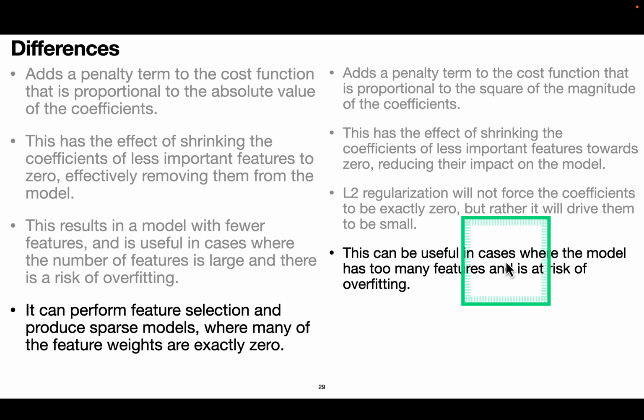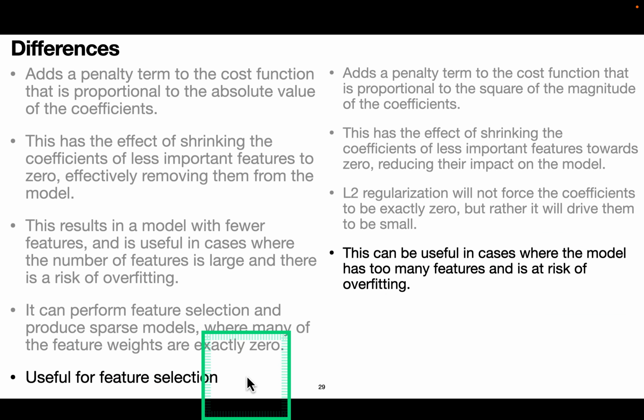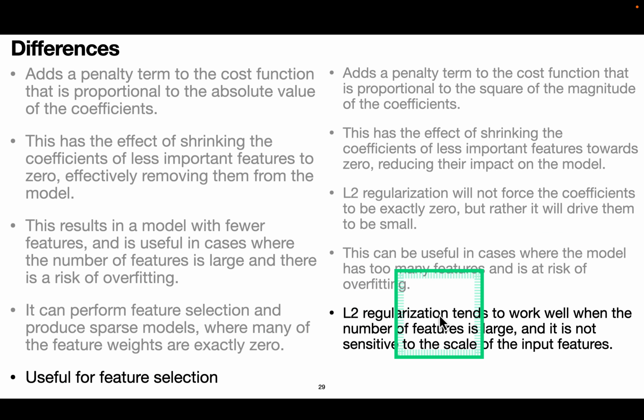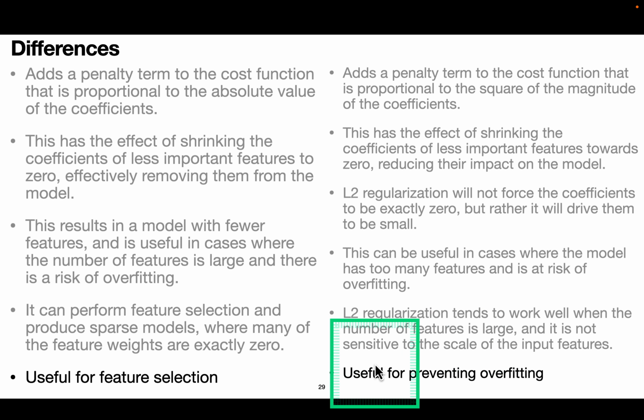This is useful in cases where the model has too many features and is at risk of overfitting. L2 regularization tends to work well when the number of features is large and it is not sensitive to the scale of the input features. Scale means the magnitude, like what the range is. The range can start from 1, 10, 100, millions, or whatever the number is. So if the scale is huge, it is useful for preventing overfitting.